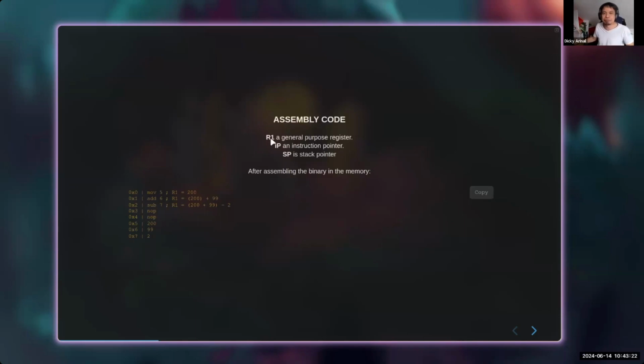Okay, so other than R1, which is called a general purpose register, right? The general purpose registers are registers that can do arithmetic, bitwise operations, or shifting operations. And then I will also introduce you to the IP, or instruction pointer. The instruction pointer is a register that contains the address of the instruction that the CPU will fetch. For example, if it contains 0 when we first start, it will fetch the instruction from address 0 and try to execute it, and then it will increment to 1, fetch the instruction again, and so on. And SP is the stack pointer. We will talk about this later.